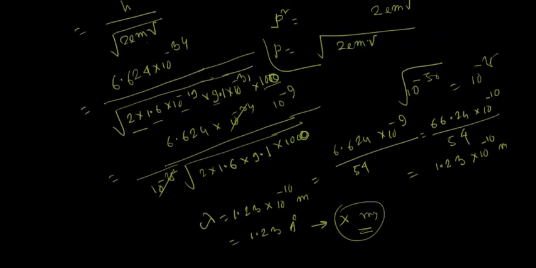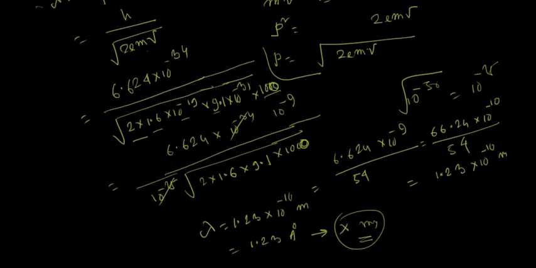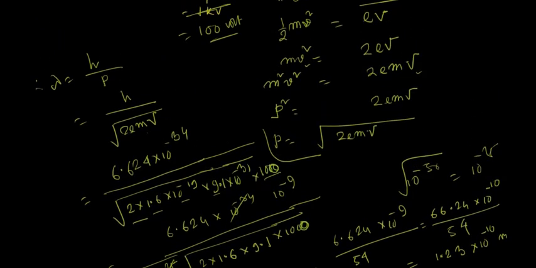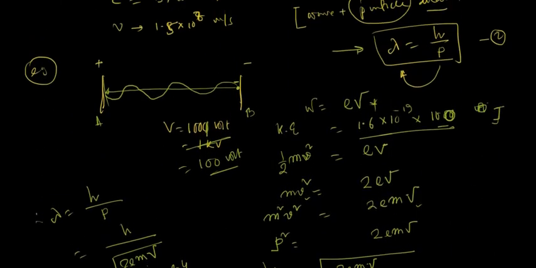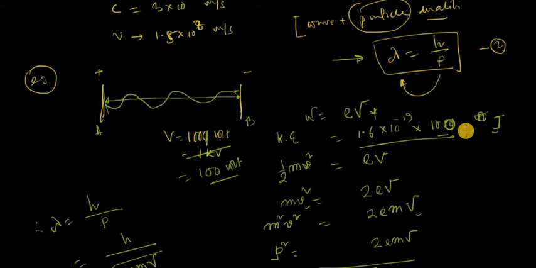So this is all about the de Broglie formula, the de Broglie hypothesis: how particle nature, that means electron motion, is defined by a wave. The wavelength of the wave is defined by the formula lambda = h / p.